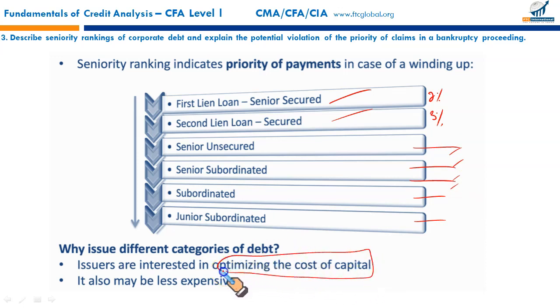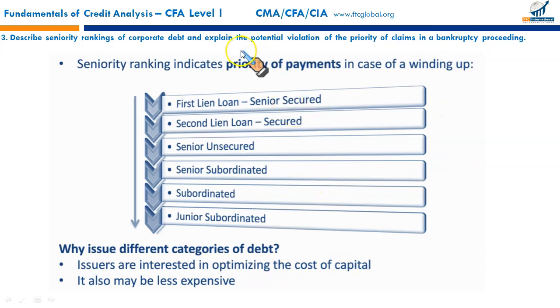Thereby, a firm might use a mixture of these different types of bonds so as to optimize the cost of capital. Remember, the cost of capital contains debt, preferred stock and common stock. So the composition of these different sources of finance can be structured in a way so as to optimize the cost of capital, so as to maximize the shareholders' wealth.